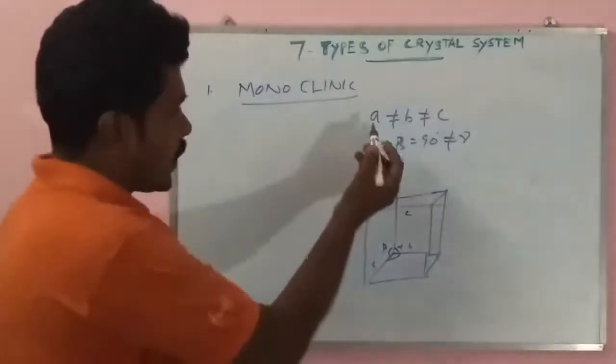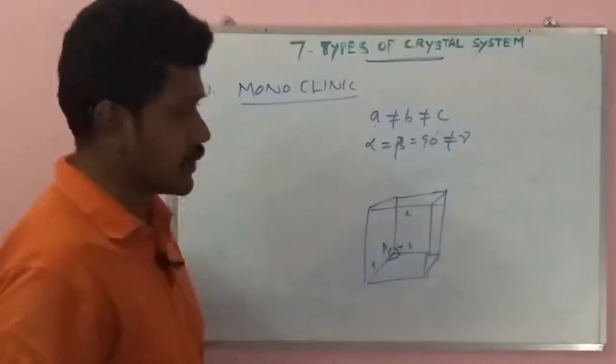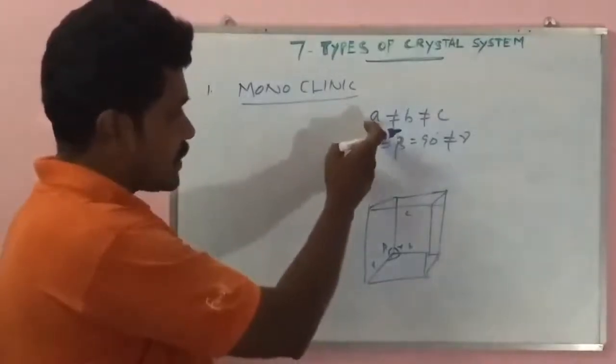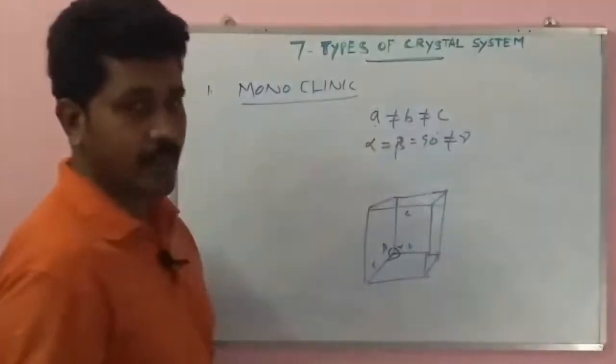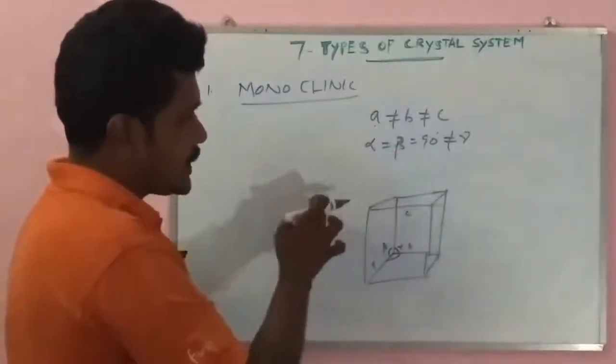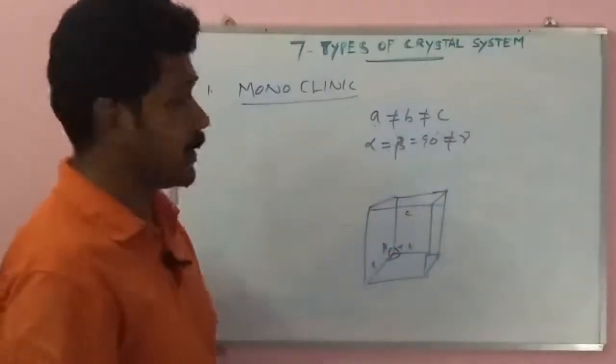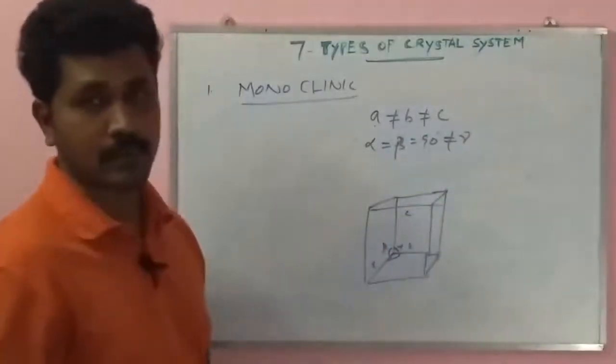So for monoclinic, what are the conditions? a not equal to b not equal to c. Understand? So the axial distances are not equal, and two of the angles are perpendicular to each other, but the third angle is not equal to the others. That is valid for monoclinic systems. Understand?